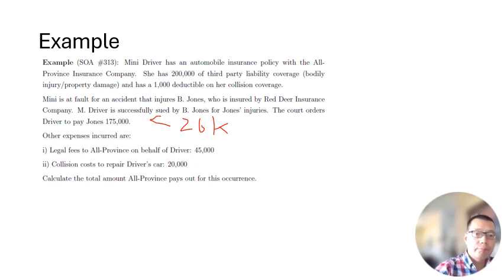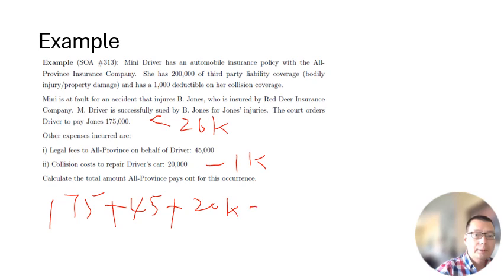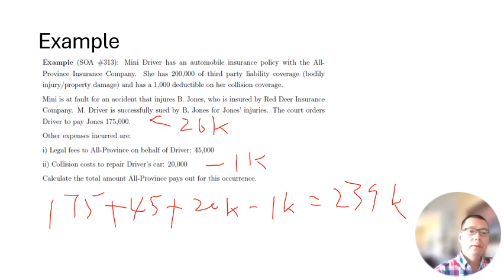So $19,000 will be paid out by the insurance company. The other $1,000 will be paid by Minnie Driver herself. So the insurance company will pay $175,000 plus $45,000 plus $20,000 minus $1,000. So it will be $239,000. This is the amount that will be paid out by the insurance company.